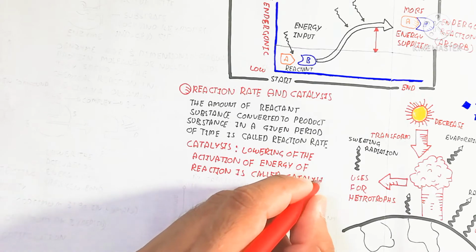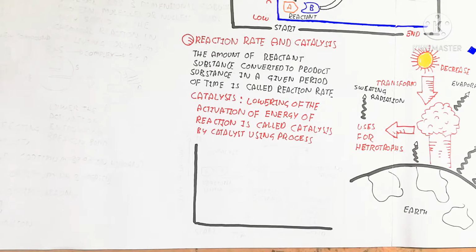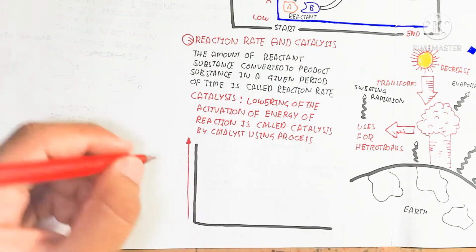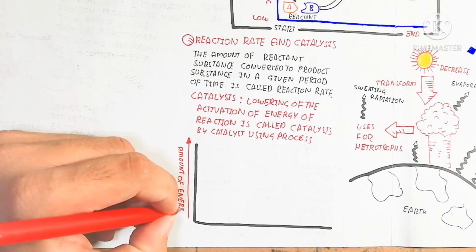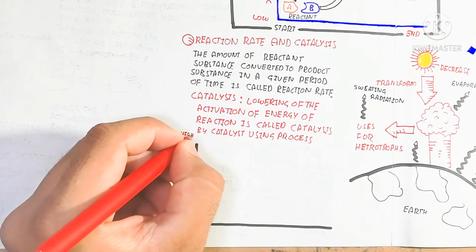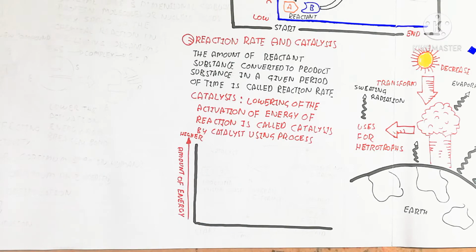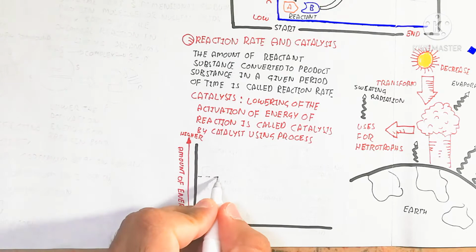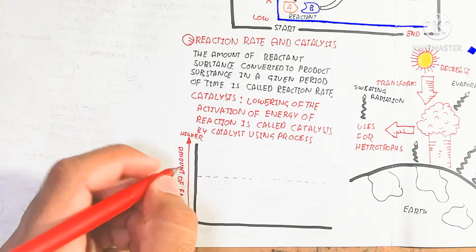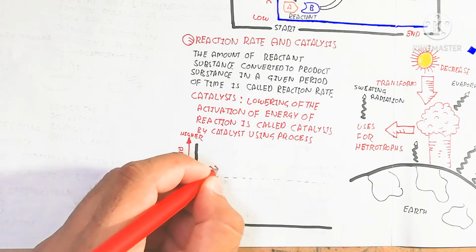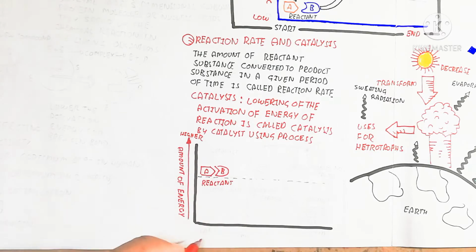So what is catalysis? Catalysis means the lowering of the activation energy. A reaction is called catalysis. It means lowering the energy by using a catalysis process. So here we will discuss by the graph, in the presence of enzyme or without the enzyme, the activation energy. The activation energy in the presence of enzyme is less compared to without the enzyme. So it's an important thing in our body. Without enzyme it's never possible to survive.